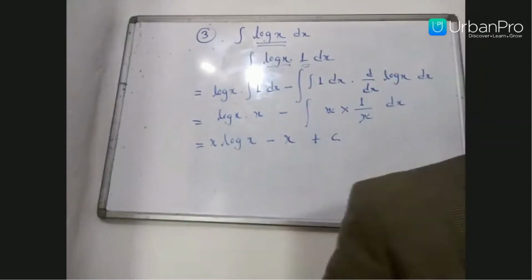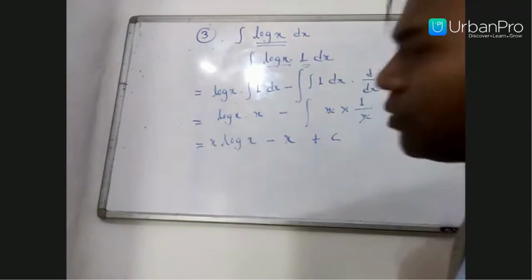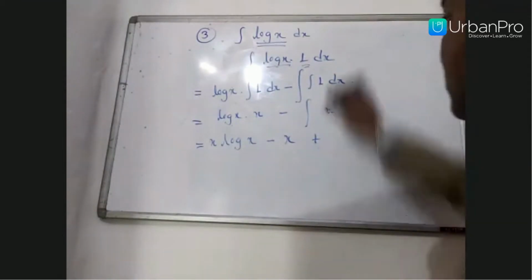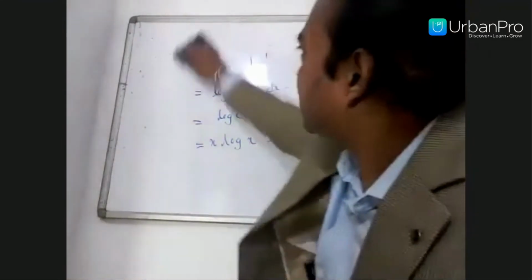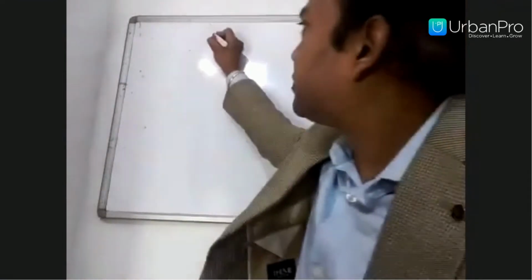Now I am going to take a problem of integration of trigonometrical functions. Problem number 4 I am going to take.